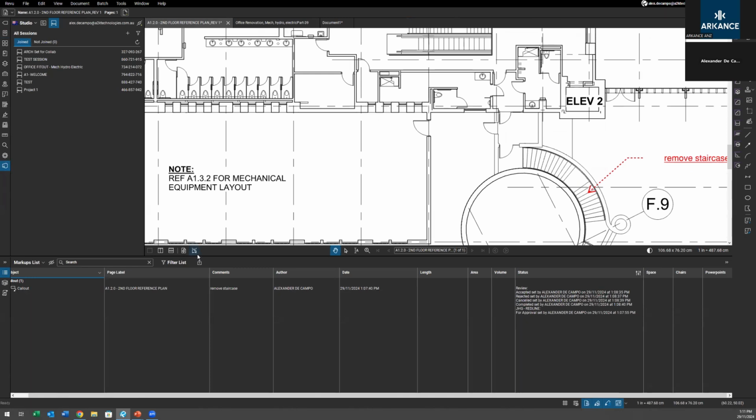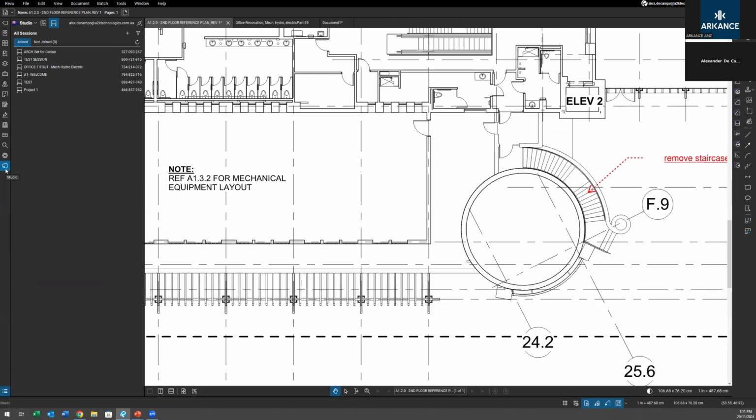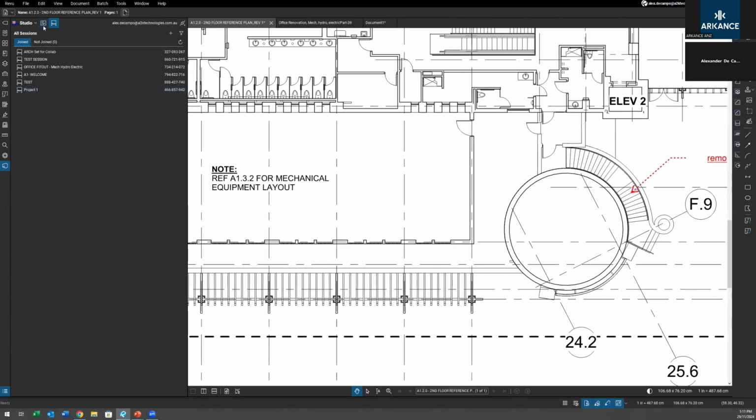So Studio on the left, this panel is just like that little house symbol. It opens up the Studio panel. If we drag it off to the right here, we've got the two different sides. So this is projects on the left. They're both kind of like chalkboards. The sessions is more of a whiteboard. And then the left-hand side is a bit of a box symbol. This is where all the projects are stored. You can see I've got quite a few of them here.